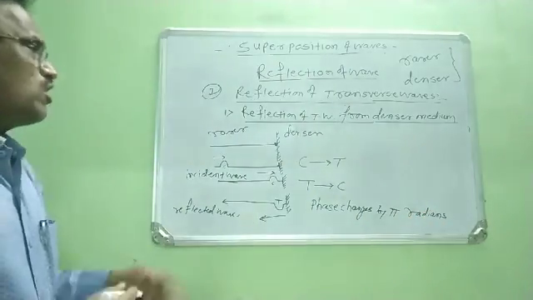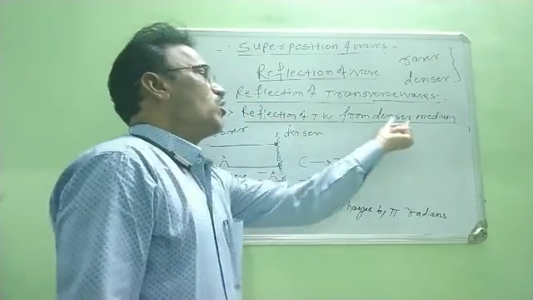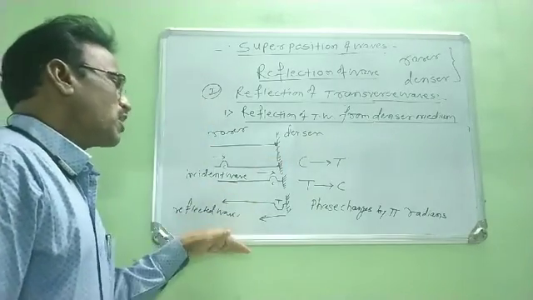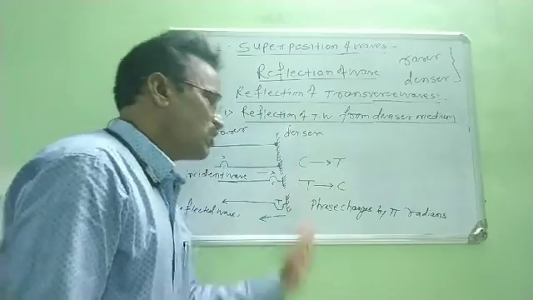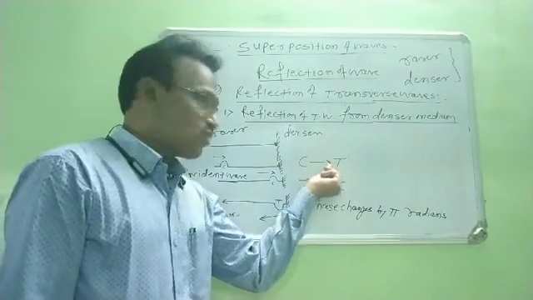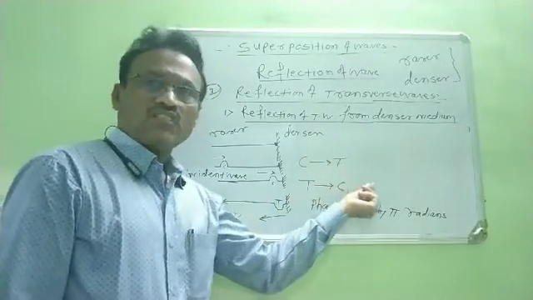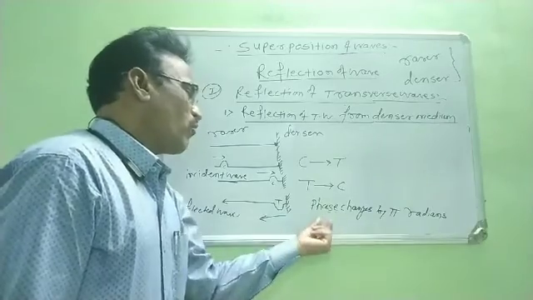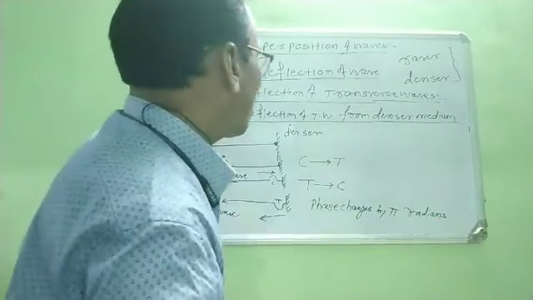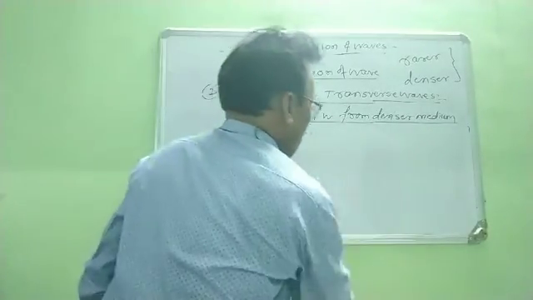Now, in this way, in the first part we considered reflection of a transverse wave from a denser medium. This means when a transverse wave travels through the rarer medium and is incident on the denser medium, the crest is reflected as a trough, and the trough is reflected as a crest, and at the same time the phase changes by pi radians. In this way we studied reflection of a transverse wave from a denser medium.